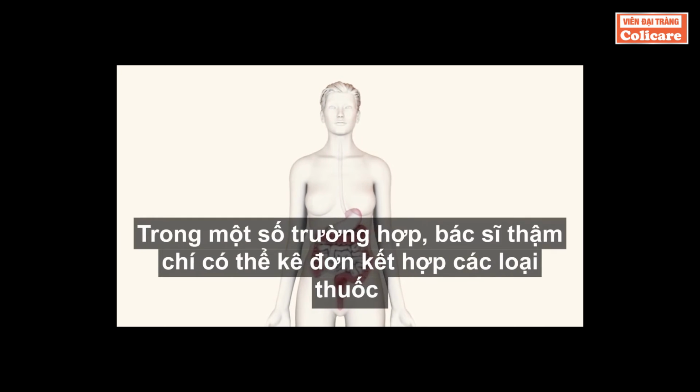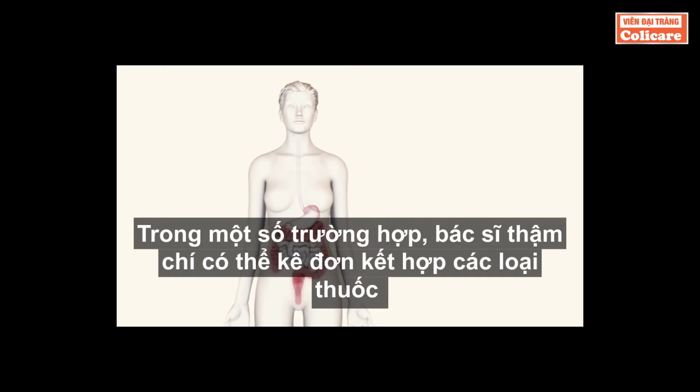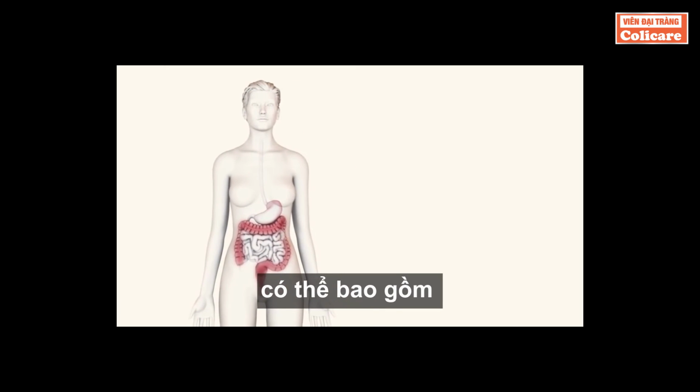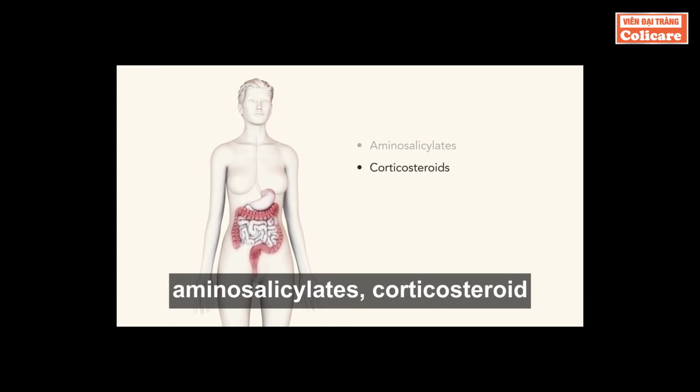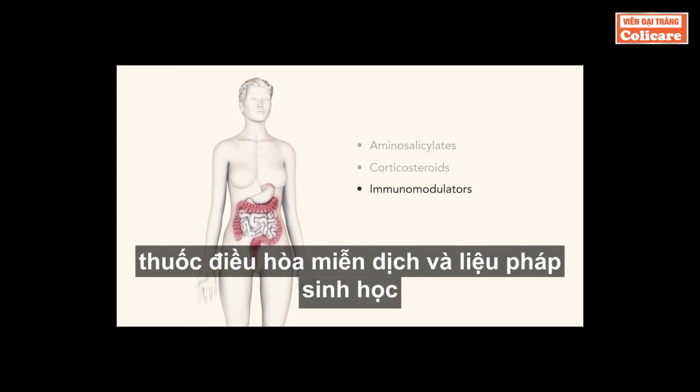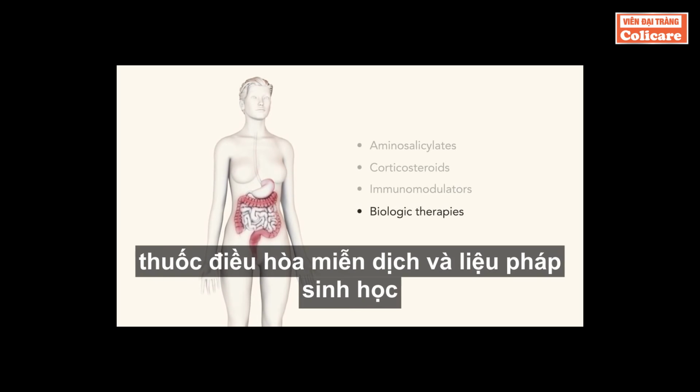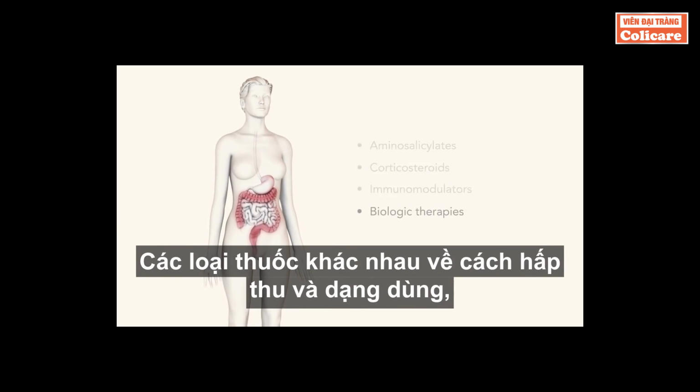In some situations, your doctor might even prescribe a combination of medications, which may include aminosalicylates, corticosteroids, immunomodulators, and biologic therapies.